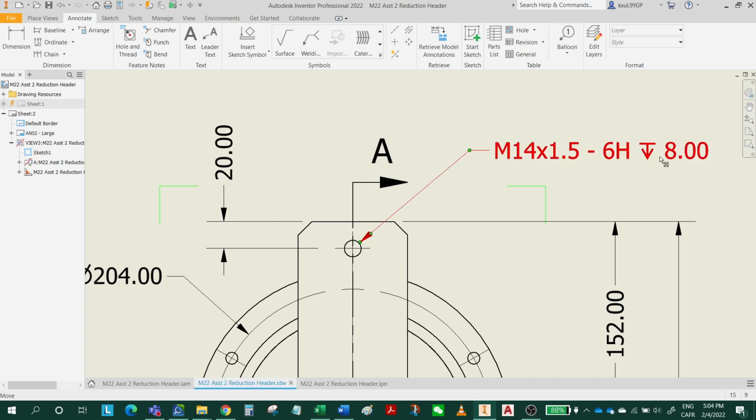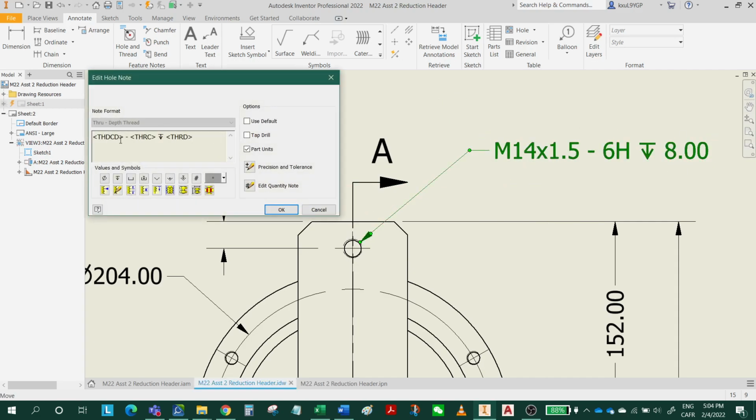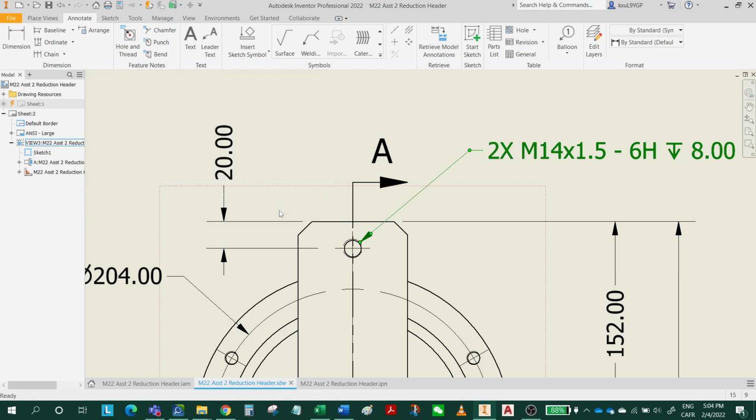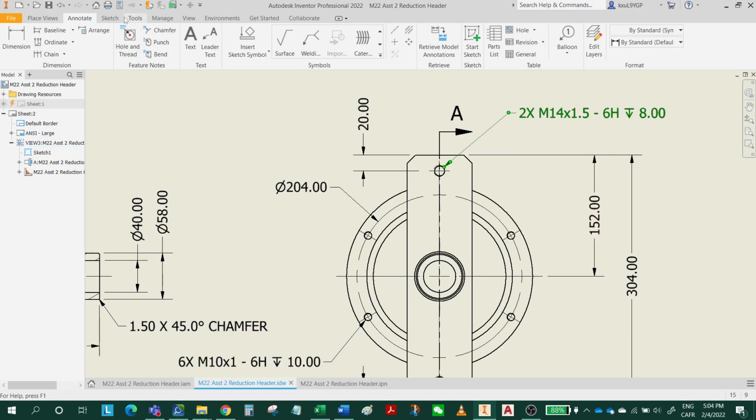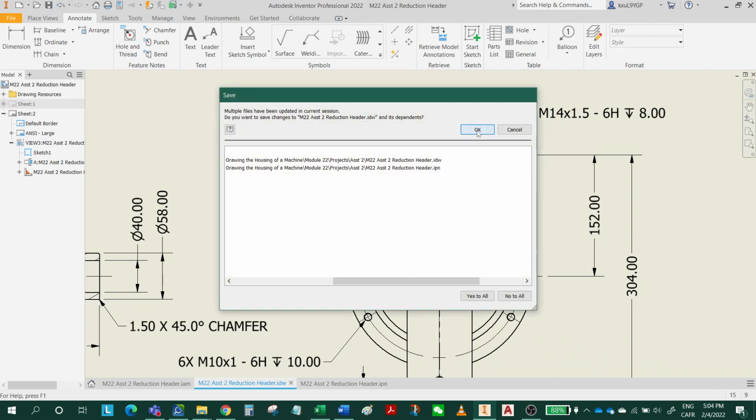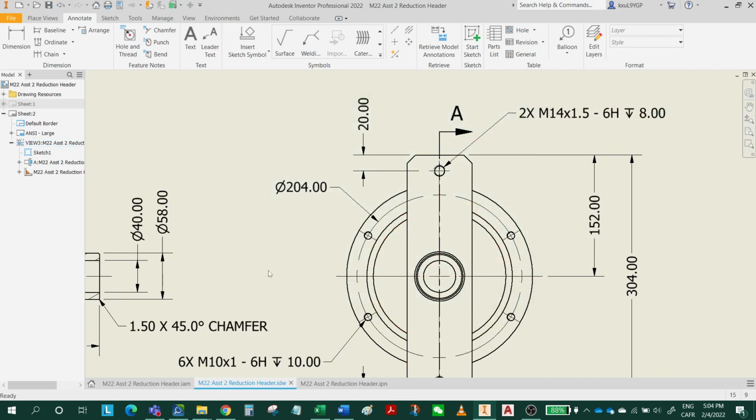Okay, so now it's updated. Double click, add the quantity. Click OK. And this is the other hole, right? So we have all the dimensions. Now we're going to add the most important part for this module, the welding symbols.